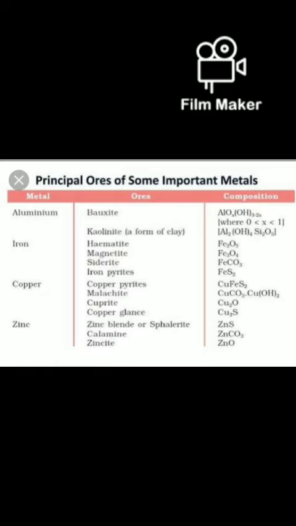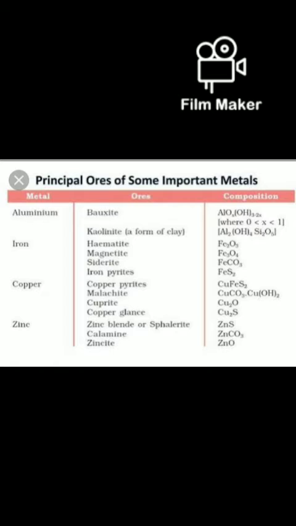So first is aluminium. Aluminium occur as bauxite and clay. Second is iron. Iron occur in the earth crust as hematite, magnetite, siderite, iron pyrite. In all these ores of iron, iron is present, but along with iron, oxygen is present, carbon is present, sulfide is present. So these are different ores of iron along with different elements.